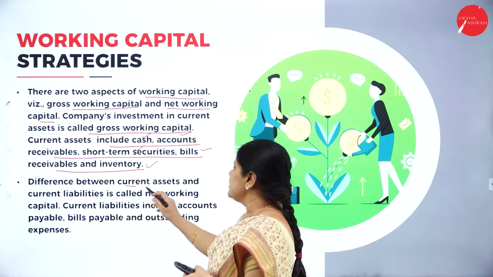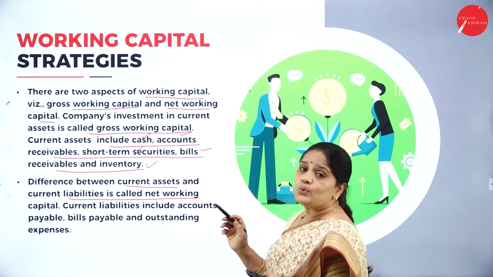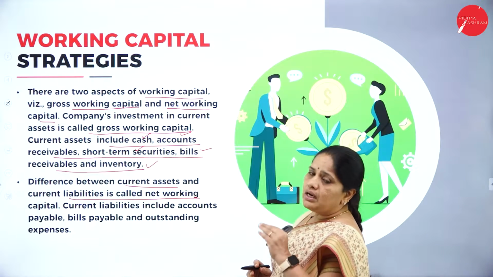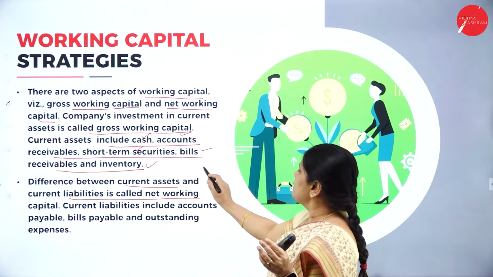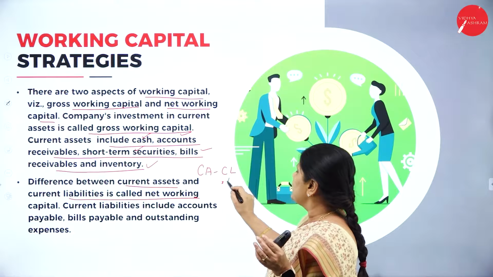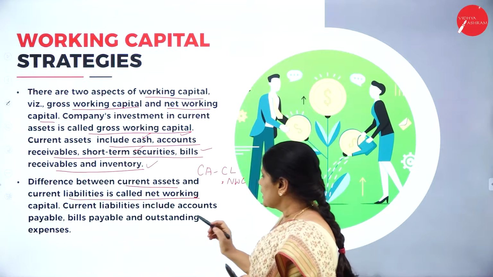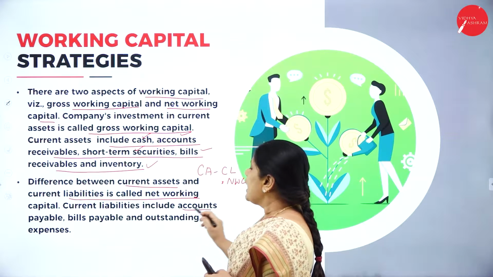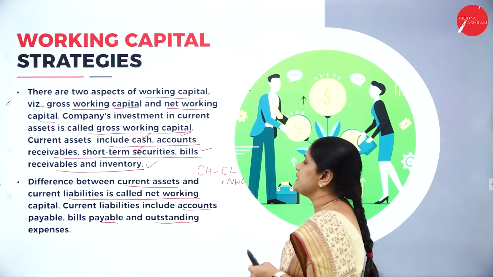Then, the difference between current assets and current liabilities is called the net working capital. As I just explained, the net working capital is current assets minus current liabilities. Current liabilities include accounts payable, bills payable and outstanding expenses.